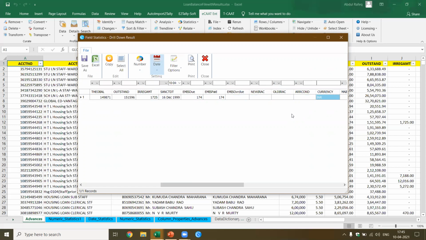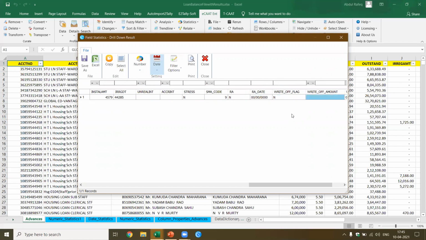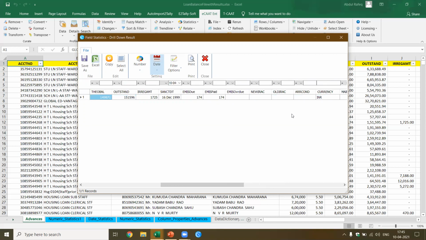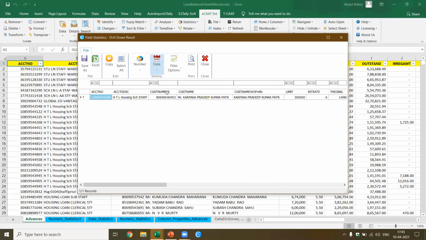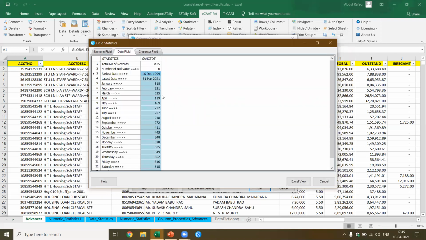What is the outstanding here? Now it says EMI due is 0, but there is an installment which is outstanding, which is 4,579. Okay, that is the monthly installment. What is the balance outstanding? So if you see here, this is where I said you need to understand the column. Now if you see the outstanding, what is the total amount outstanding? Is it 1,51,596? And the opening balance was 149,871, which means this account is definitely an NPA, although it's supposed to be a staff loan. So you can definitely check why this has gone bad.